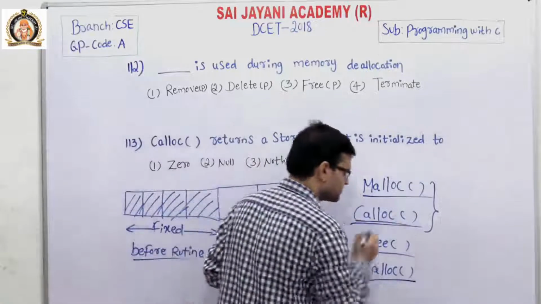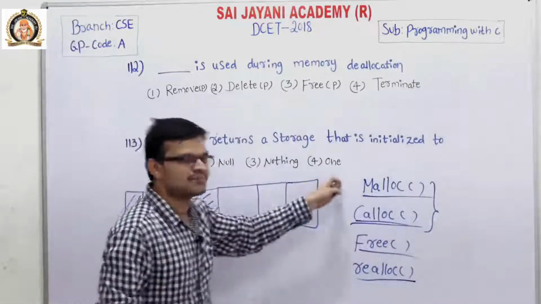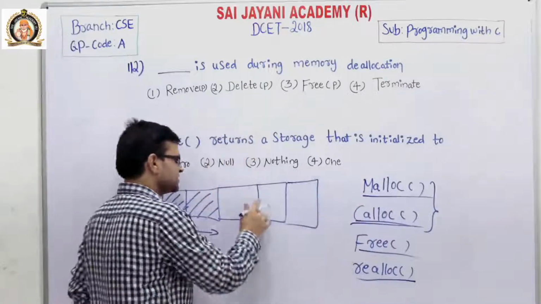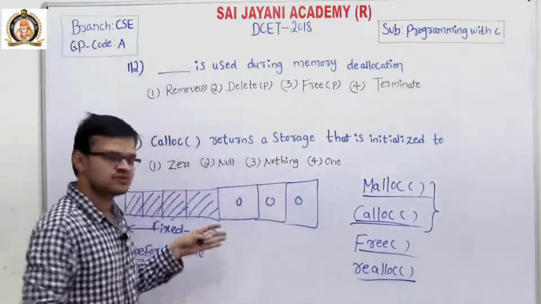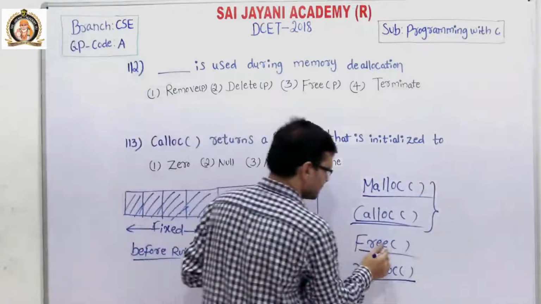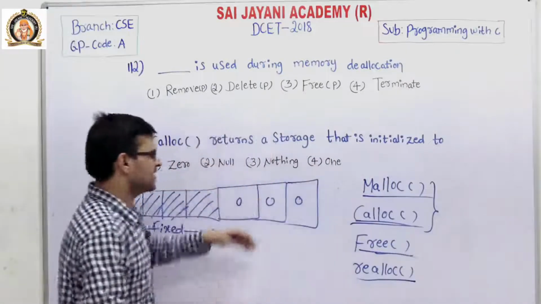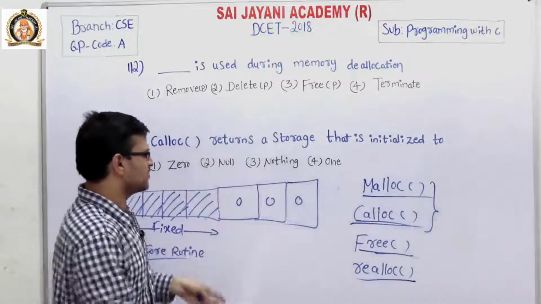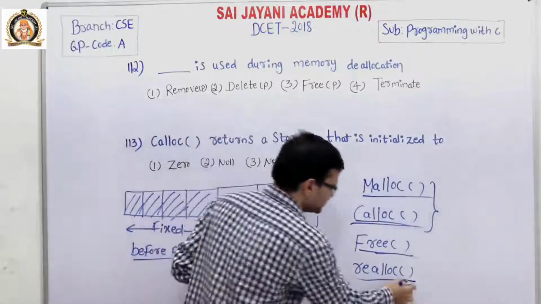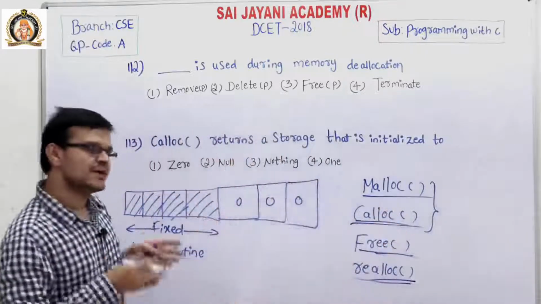But the calloc function allocates memory like malloc, but it initializes to 0. By using the free function, we can deallocate and remove the memory. By using realloc, we can alter the memory.